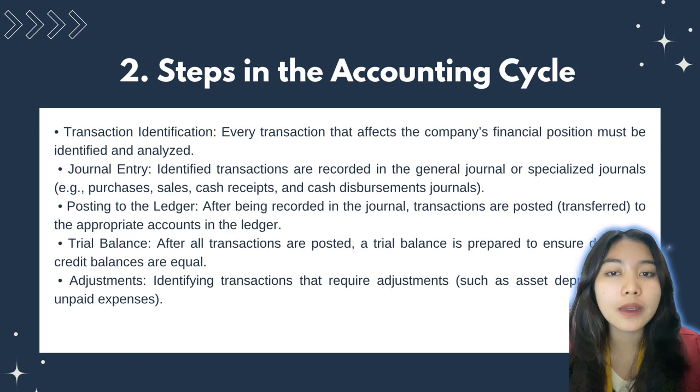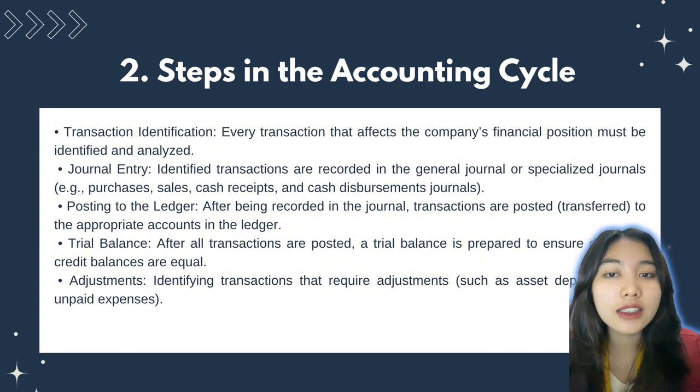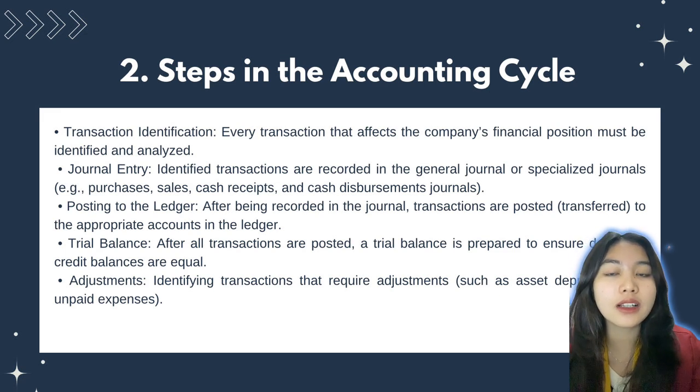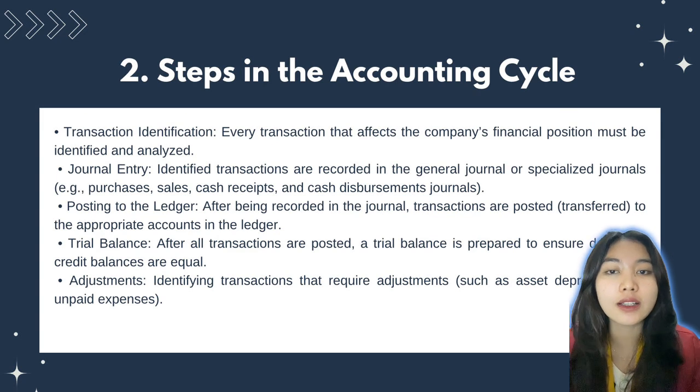Number 2, steps in the accounting cycle. The accounting cycle consists of several key steps. Number 1, transaction identification. A transaction that affects the company's financial position must be identified and analyzed. Journal entry recording. Identified transactions are recorded in a general journal or specific journals: purchase journal, sales journal, cash receipt journal, and cash disbursement journal.